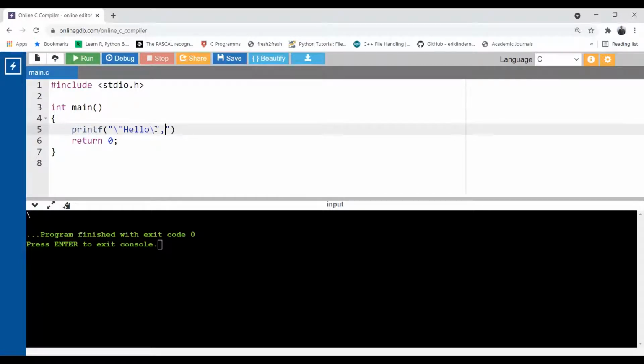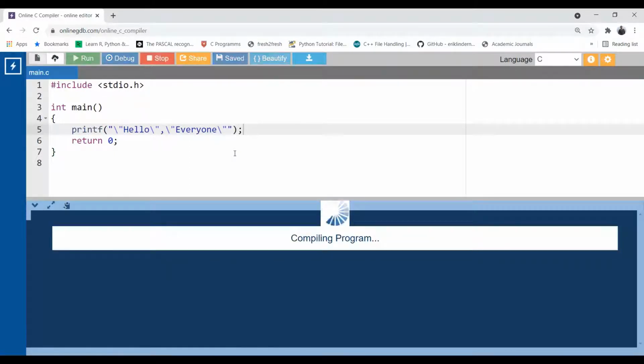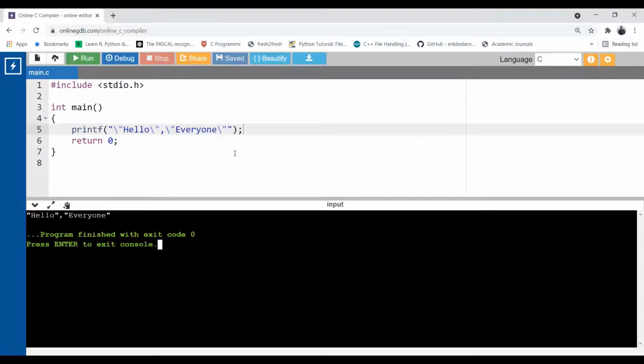For the comma we don't require any backslash because it doesn't add any extra meaning over here. And then I want to print another double quote for everyone. Now save this, run this. Now see how it gets printed. The way you want, the same way it's going to be printed.